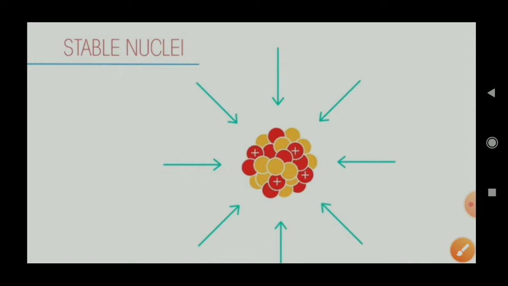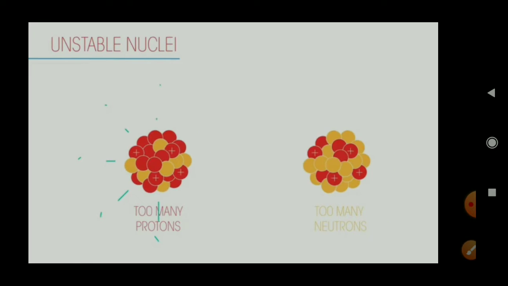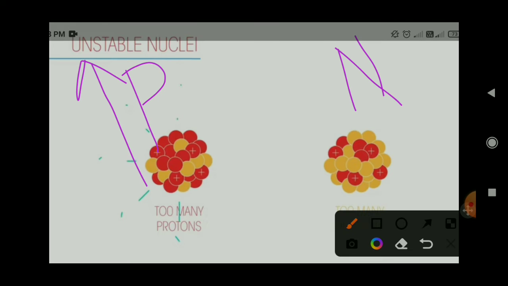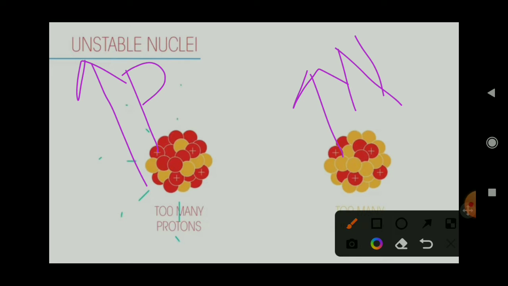Whereas what are unstable nuclei? Unstable nuclei means that in an atom the nucleus concentrates more protons, or neutrons may be more. For example, in an atom there are 20 protons in the nucleus and only 10 neutrons, or vice versa.